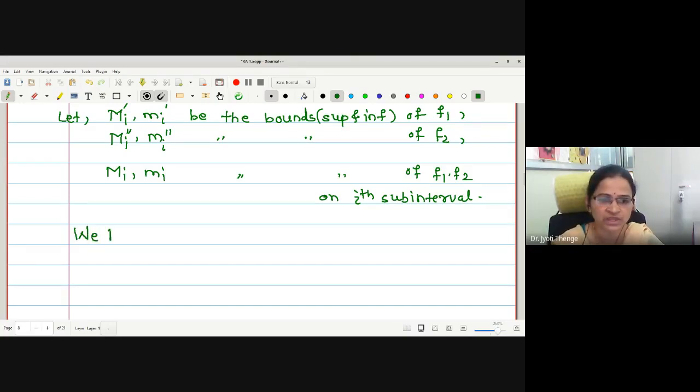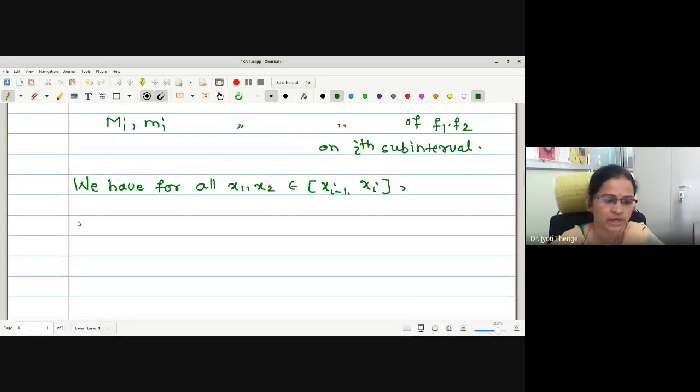Therefore, we will write: for all x1, x2 in the ith subinterval, that is x_{i-1} to x_i, what should I consider? f1 f2 operated on x2 minus f1 f2 operated on x1.